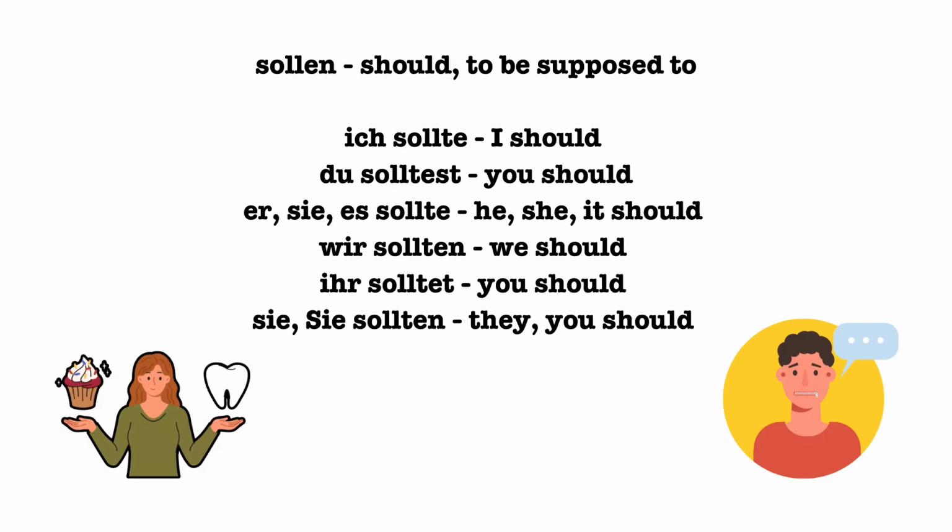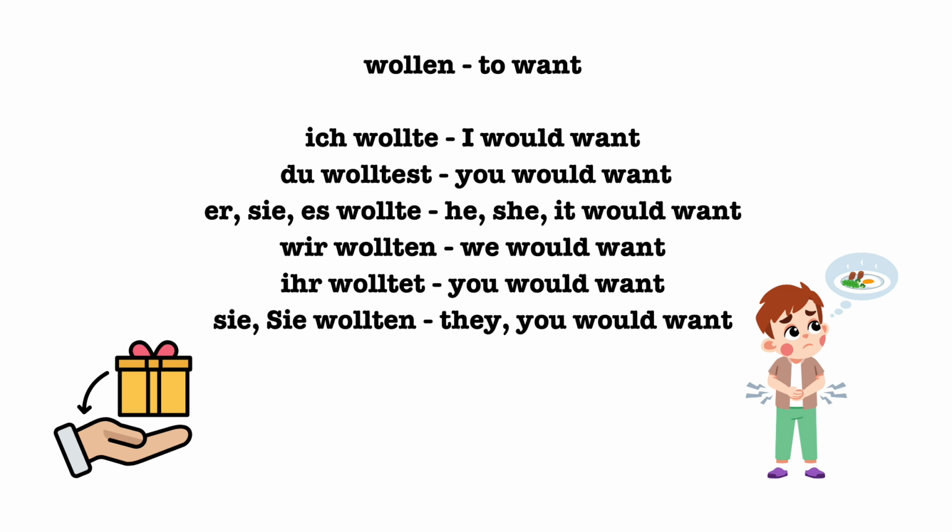Ich sollte, du solltest, sie es sollte, wir sollten, ihr solltet, sie sollten. Ich wollte, du wolltest, sie es wollte, wir wollten, ihr wolltet, sie wollten.